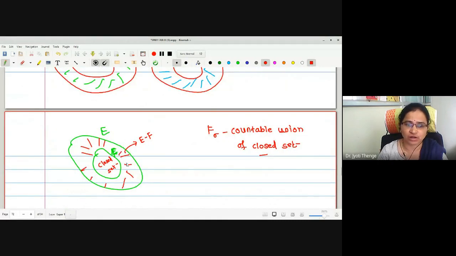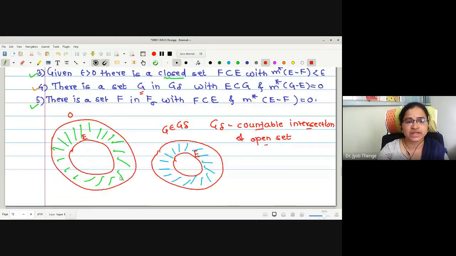If the outer measure of this region is 0, what does it mean? This set is measurable. This is what the statement tells us.